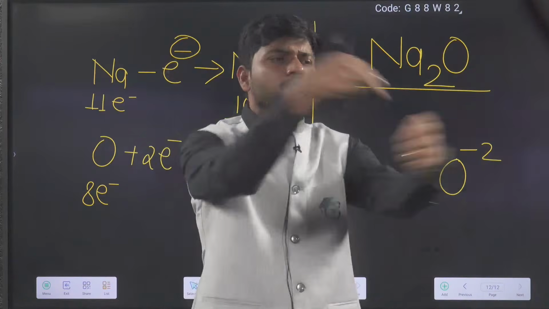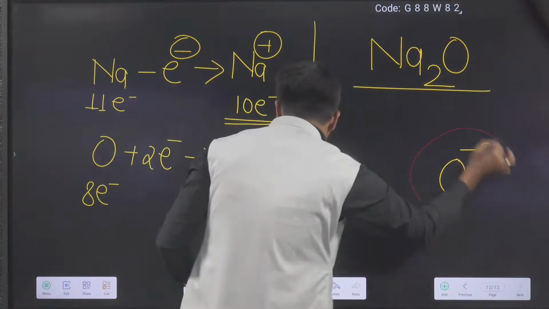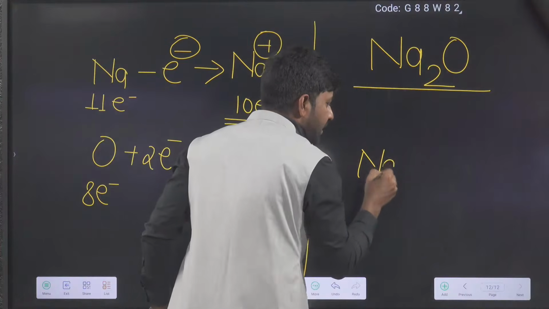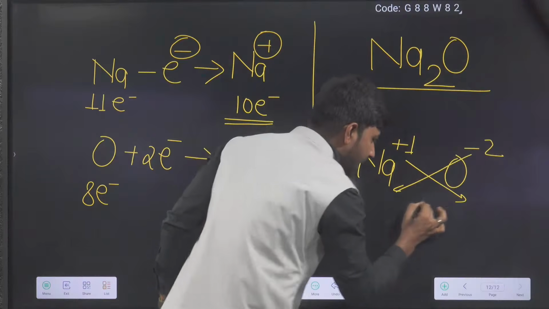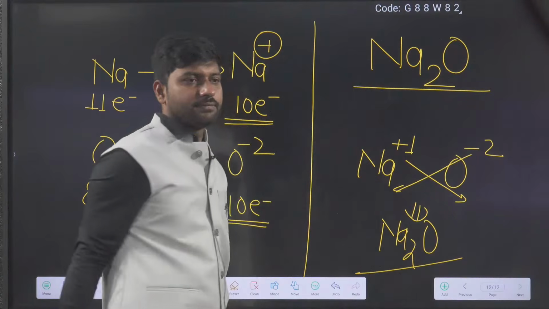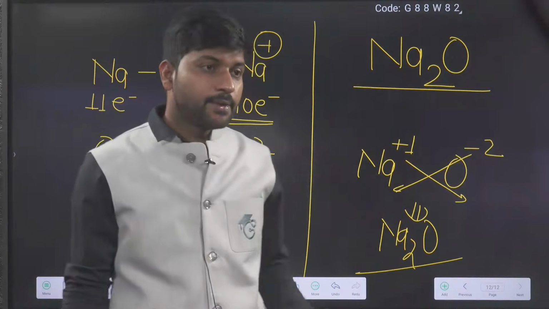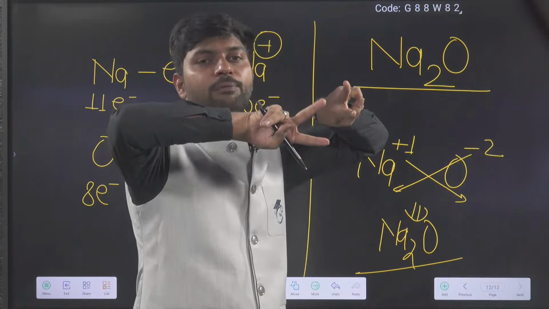Now what is the shortcut? Do crisscross and finish. No need to think. If you want to go with the trick, that trick is crisscross: +1 here, -2 here, and you will get Na2O. That's it. But the logic is that the total is -2, so a total of +2 you have to obtain.